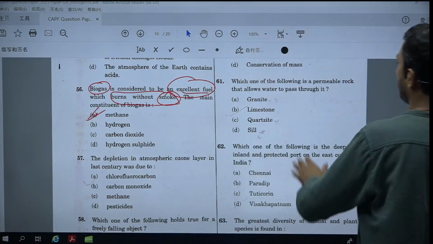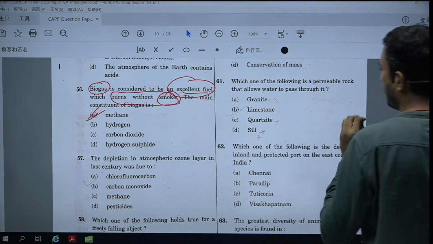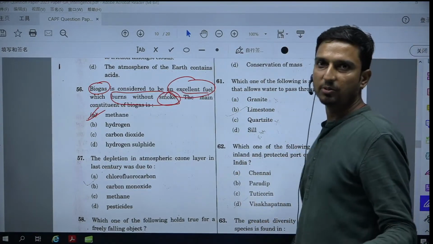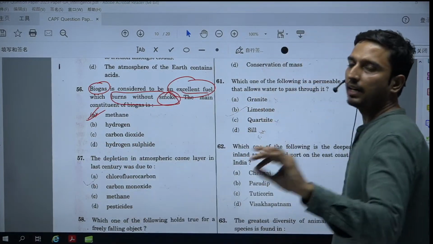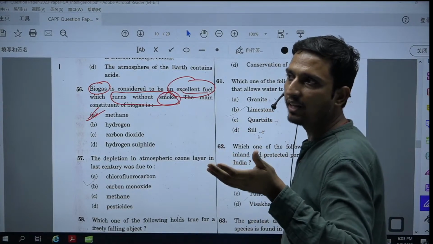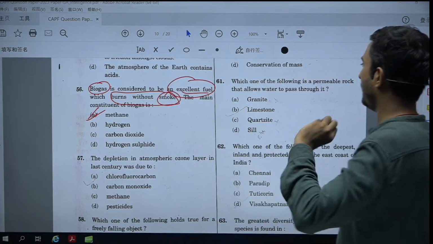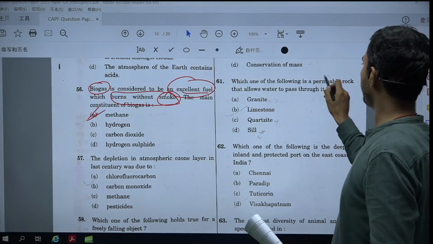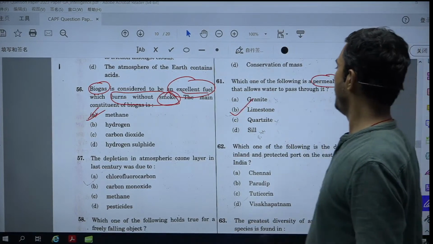Which of the following is a permeable rock that allows water to pass through it? You must have seen that water passes very easily through limestone. That is the main reason there are limestone rocks, and if you go into underground caves you will find water as well. Because of that, limestone is the rock which is permeable to water or any liquids. So the right option will become limestone.